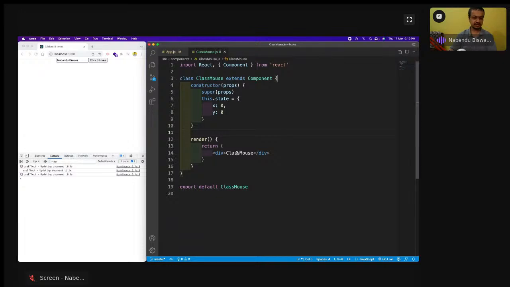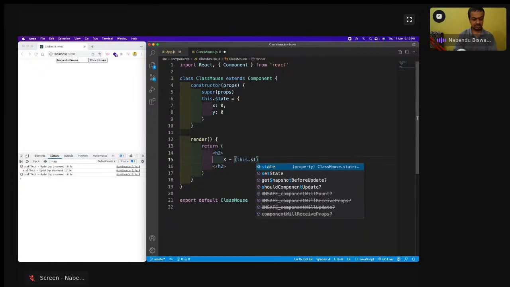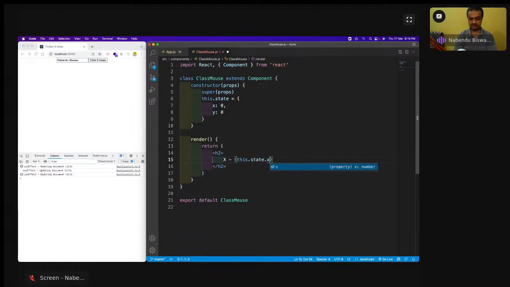Then I have this like this, and then let me have it in h2. X is this.state.x, and y is this.state.y. I have the x and y thing there, and then there is a way by which we can get hold of the x and y coordinate in a class based component.